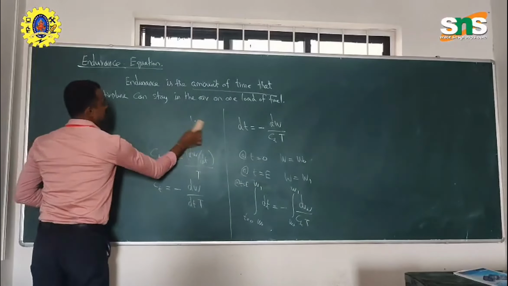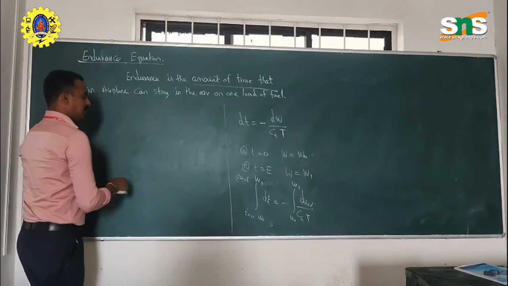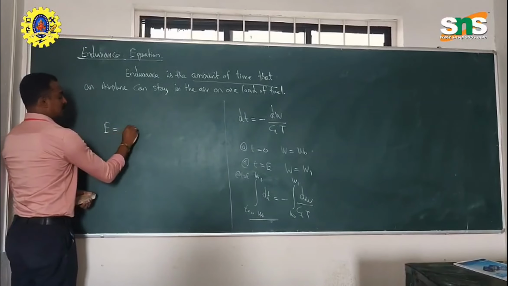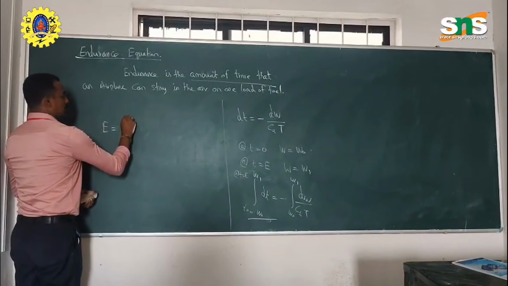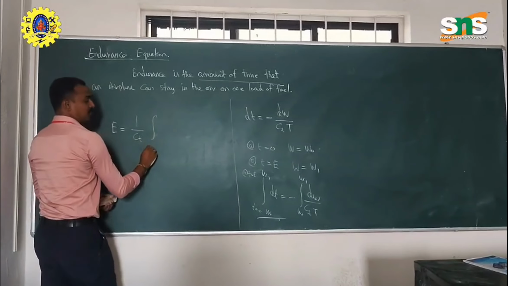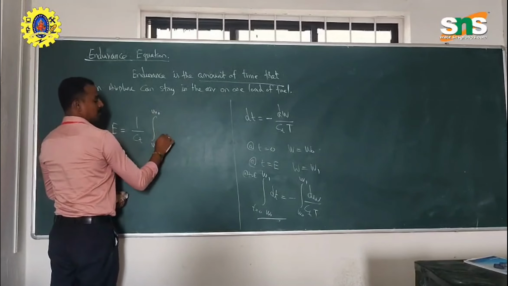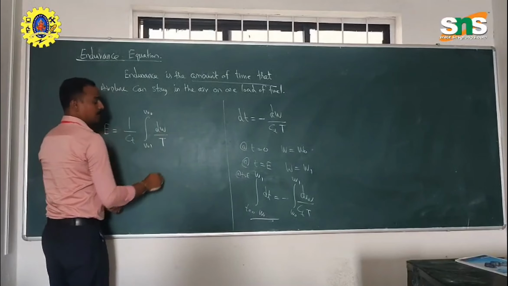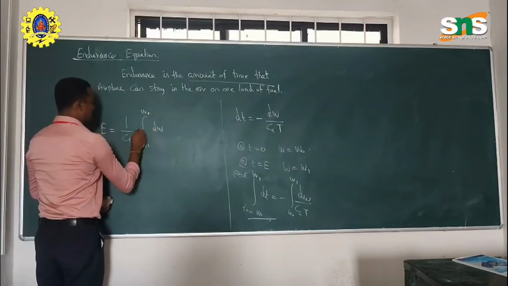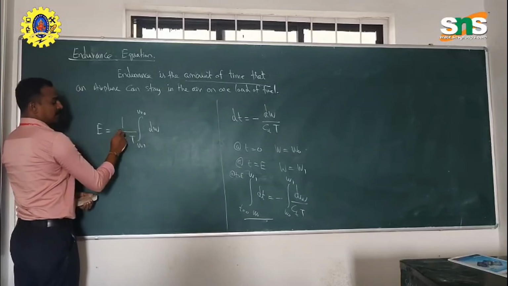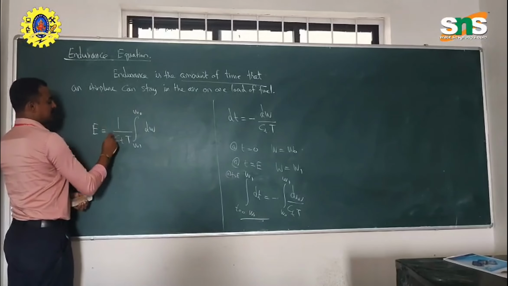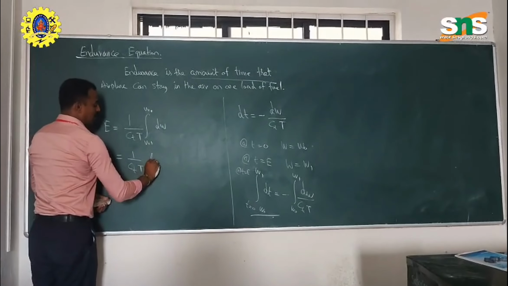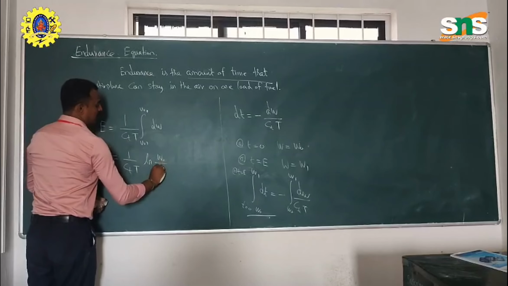Substituting this and integrating, we get endurance is equal to 1 by Ct, the integration of dW by thrust from W naught to W1. We can take Ct out. Neglecting the minus sign by swapping the limits W1 and W naught, we get 1 by Ct times log of W naught by W1.